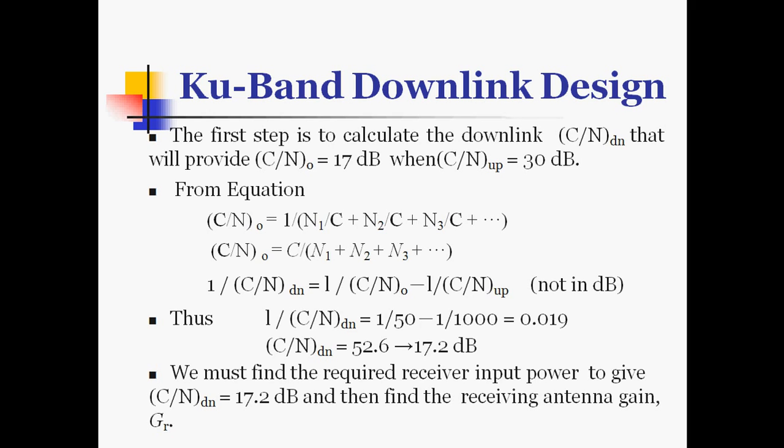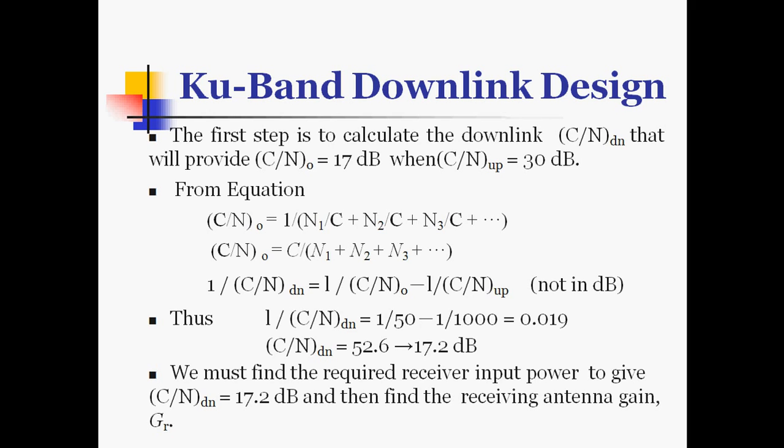will provide the overall carrier to noise ratio equal to 70 dB when the carrier to noise ratio for uplink is given as 30 dB. So from the equations of overall carrier to noise ratio, it is 1 divided by N1 by C plus N2 by C plus N3 by C, and so on. We can calculate the overall carrier to noise ratio, where C is a constant we take outside, and we get C divided by N1 plus N2 plus N3 and so on.